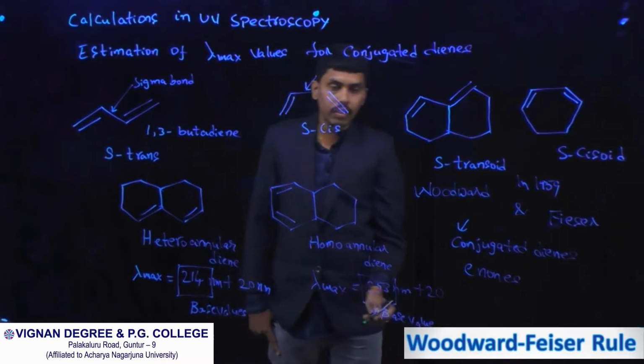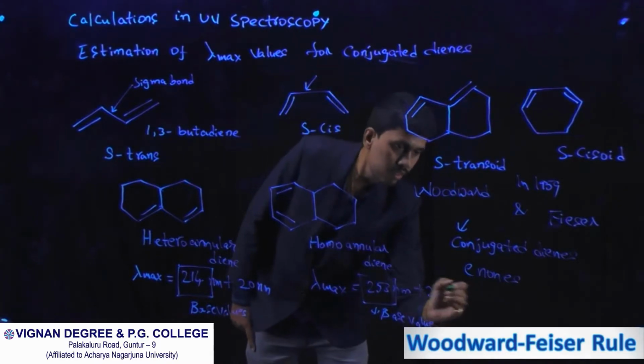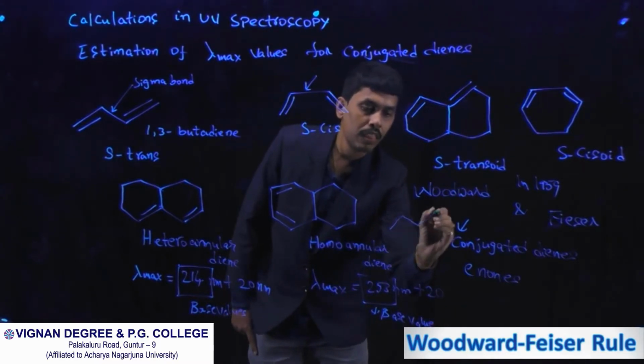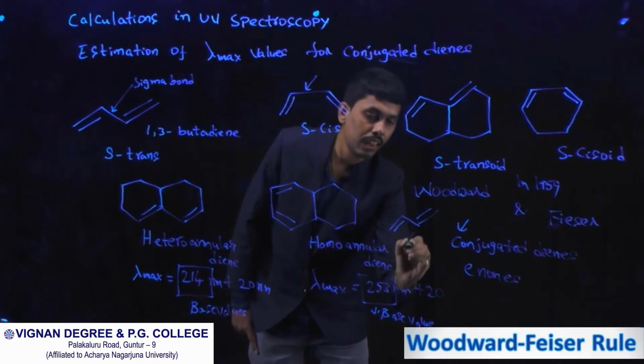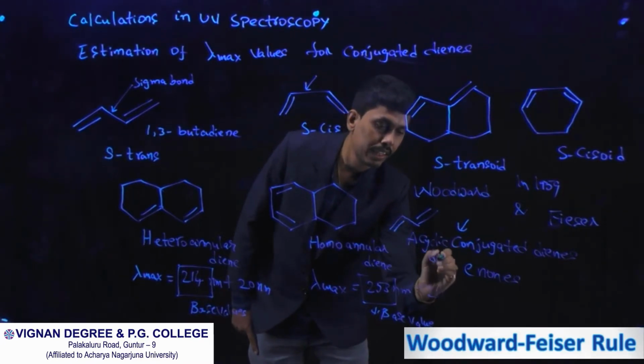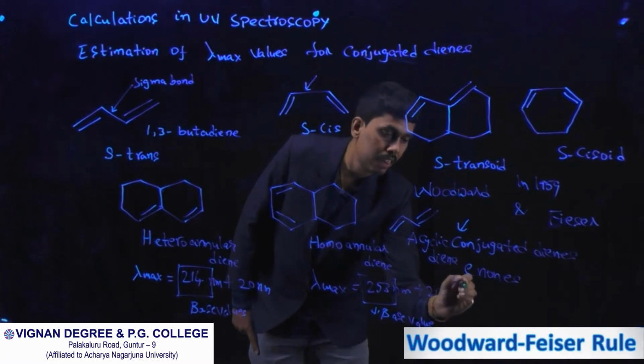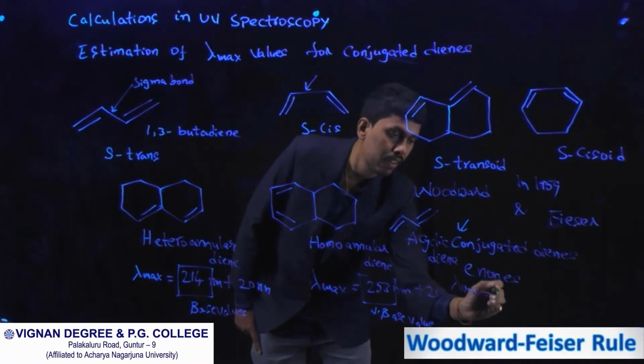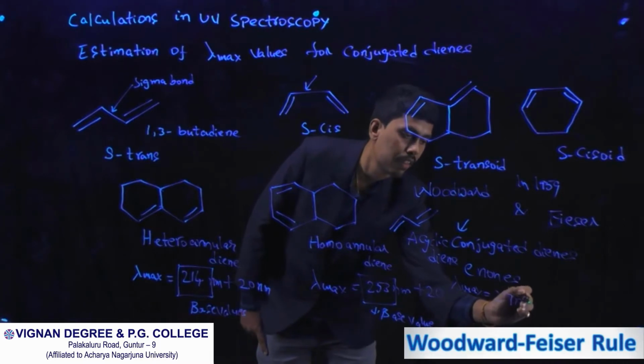If you take simple 1,3-butadiene, this is called acyclic diene, and lambda maximum for acyclic diene is 217 nanometers.